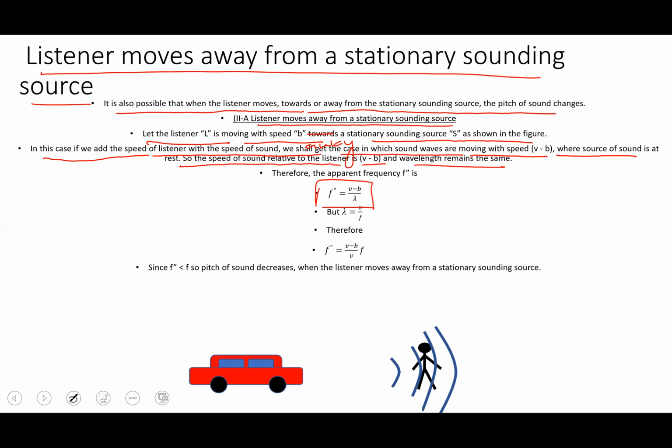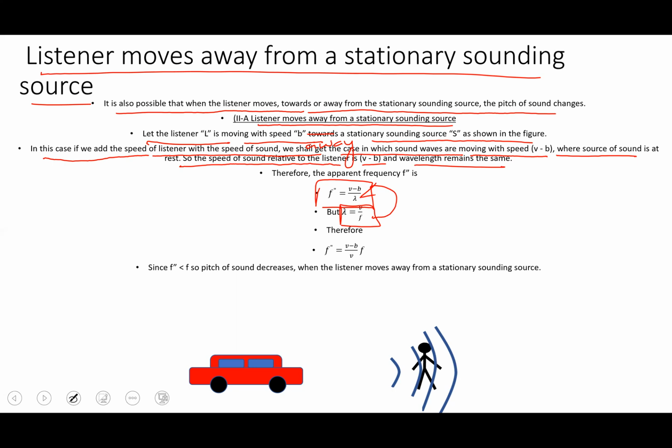So we subtract the velocity of the person, which is b, from the velocity of the speed of sound, which is v divided by lambda. Now in this case, f double dash is equal to v minus b divided by lambda. Here lambda we already know is equal to v over f. Putting the value in this equation, we get f double dash equal to v minus b divided by